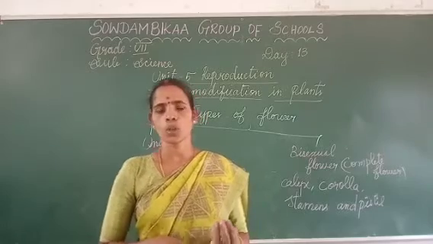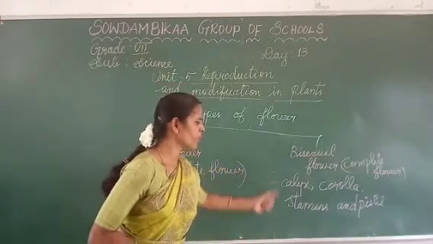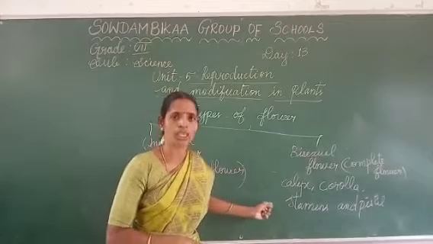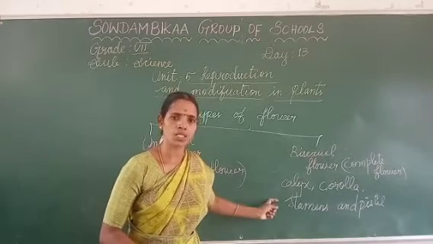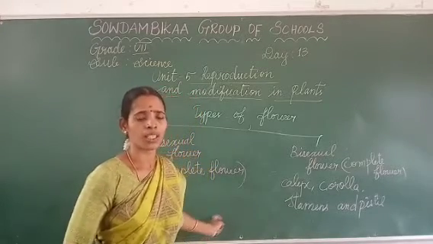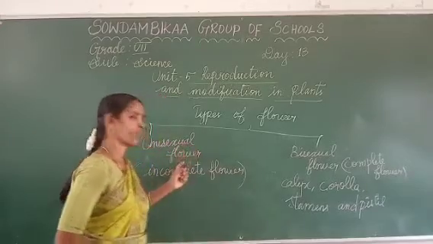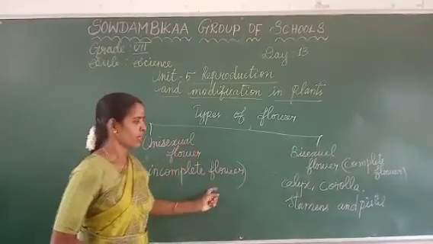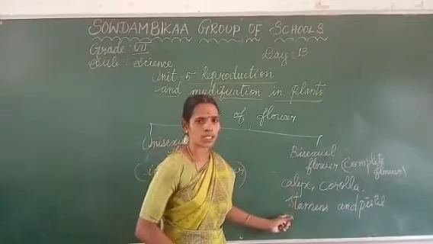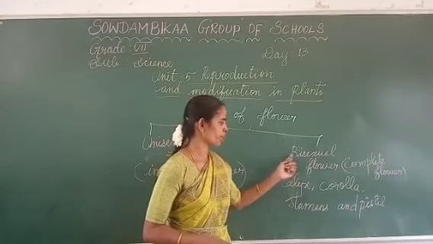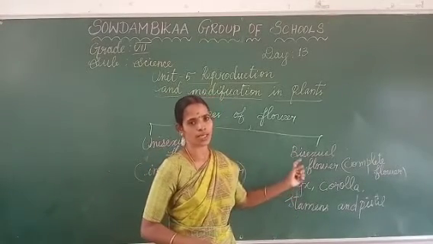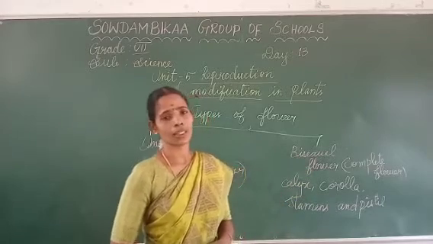What is meant by unisexual flower? From these four parts in the flower, if any one part is missing, it comes under the unisexual flower or incomplete flower. But if all four parts are present in the flower, that comes under the bisexual flower as well as the complete flower. Are you clear about this?